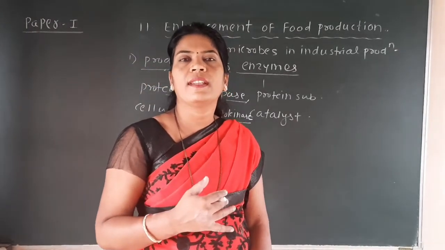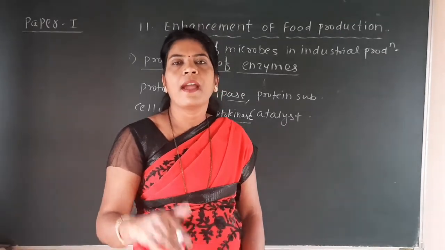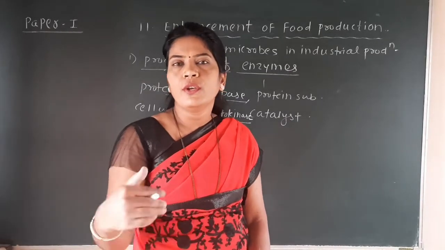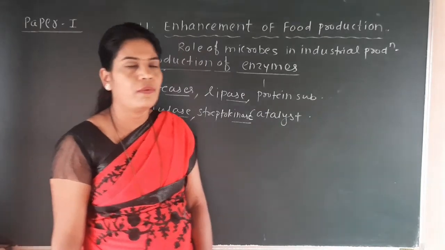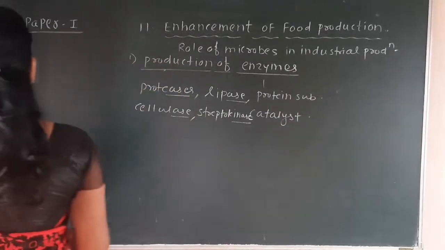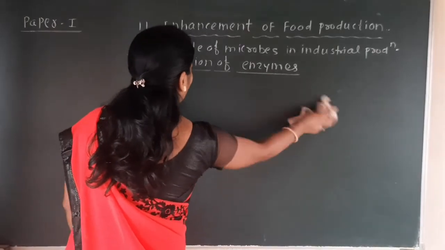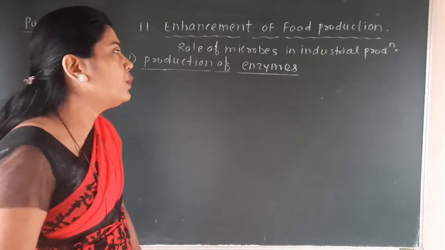So we have to see which microbes produce which enzyme, and how these enzymes are useful to human beings in various fields. First we will see the role of these enzymes in the various fields, and then we will see which enzymes are produced by which microbes.